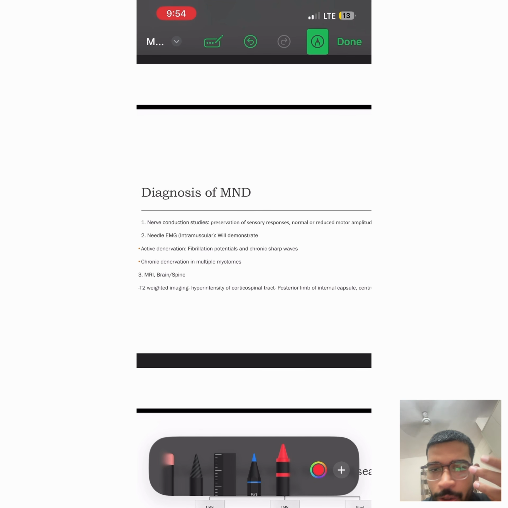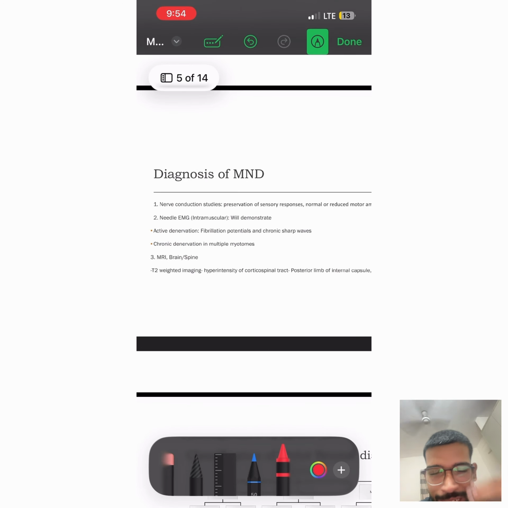Okay, we can go for CSF biomarkers. There is an increase in the level of neurofilament light chains, and there is an increase in the level of phosphorylated neurofilament heavy chain, and then there is monocyte chemoattractant protein 1, which is a marker of inflammation. These all we get through the CSF biomarkers. In higher tertiary care, we can go for these types of tests.